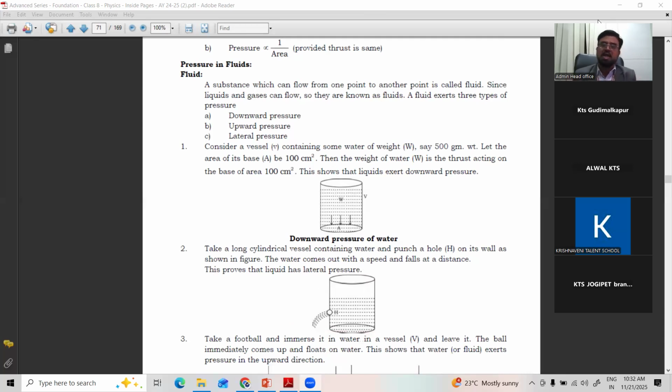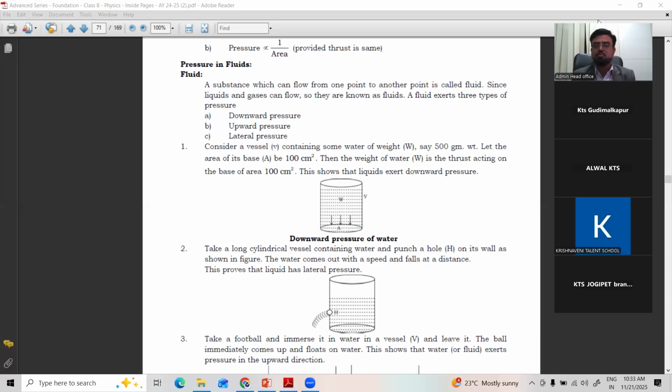So, liquids or gases, if you take. Of course, we cannot see gases, but you can experience and feel them. As the molecules are very tight in solids, they cannot flow. When you place a solid in one place, it remains there only. But both liquids and gases will flow. Suppose you drop some water on a table. What happens? The water droplet will flow. Similarly, gas always flows from one place to another place. So that is the reason, as both have the common property of flow, liquids and gases together are called fluids. What are they called?